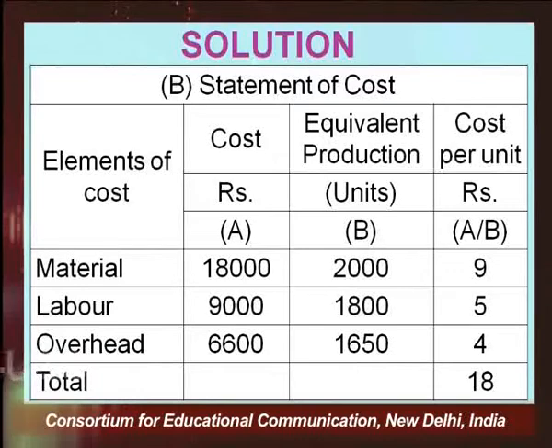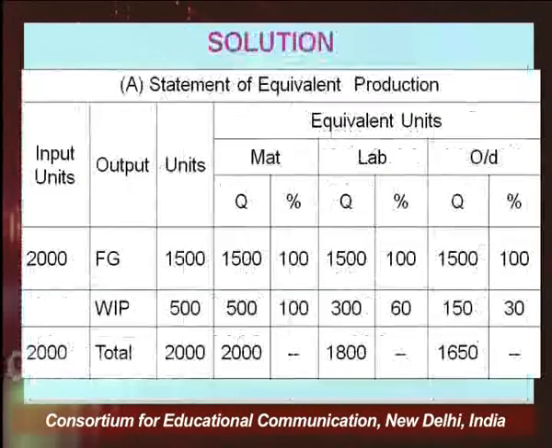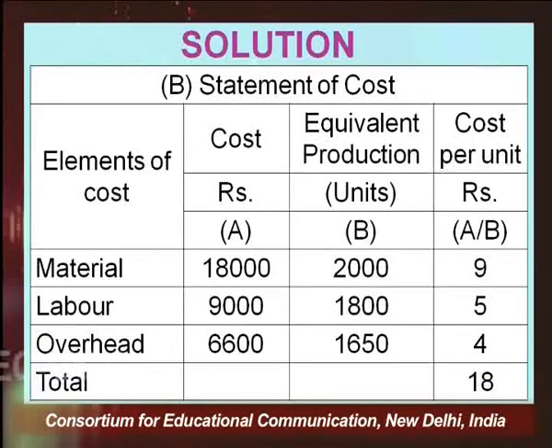Now, on the basis of this, you are preparing the statement of cost. In this process account, I would say the material cost is 18,000, which is given to us. Labor cost is 9,000, again given. Overheads is also given, 6,600. Right? These are the expenses that have been incurred in this process account. And equivalent production we have just calculated: in terms of material 2000, labor 1800, and overheads 1650. This you can check from here. This we have shown, the equivalent units of material, labor, overheads. So I have just noted down the equivalent production units from my previous statement.